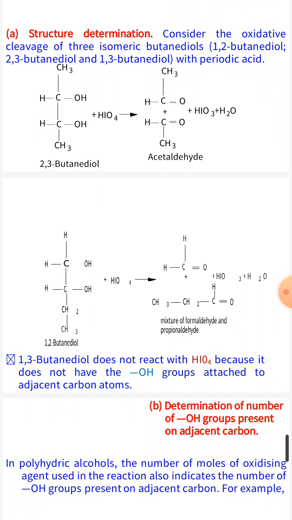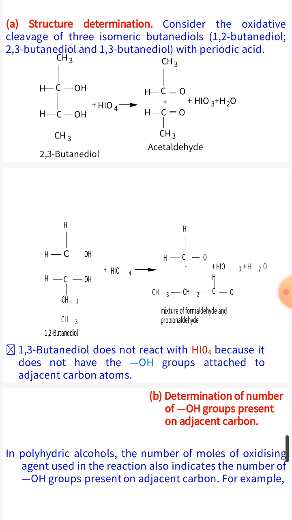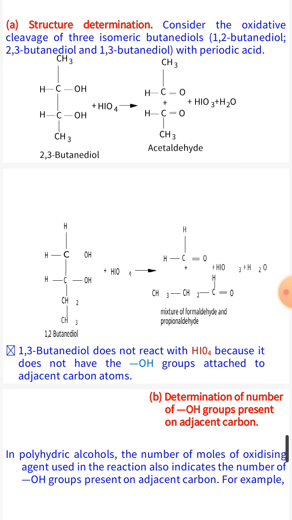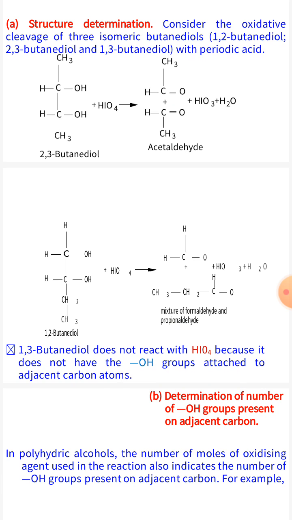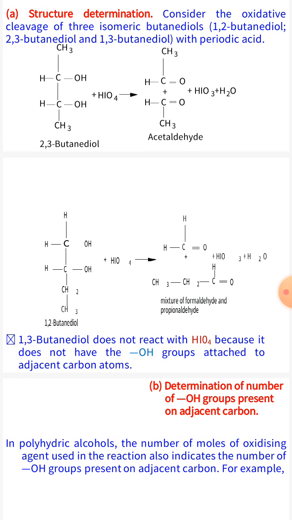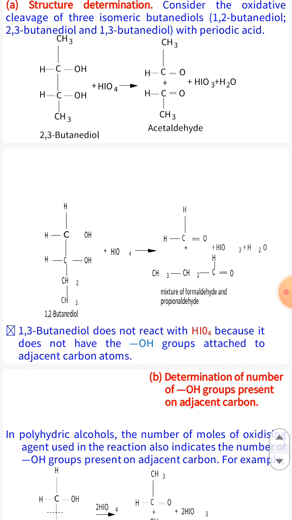Consider the oxidative cleavage of three isomeric butane diols. These are 1,2-butane-diol, 2,3-butane-diol and 1,3-butane-diol. Only 1,2 and 2,3-butane-diol react with periodic acid, but 1,3-butane-diol does not react with the acid because it does not have OH groups attached to adjacent carbon atoms.